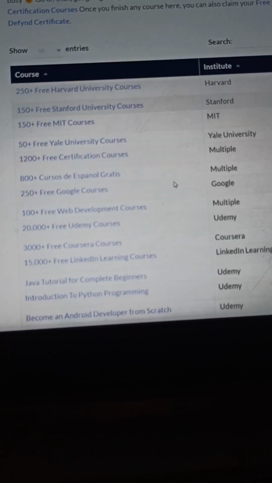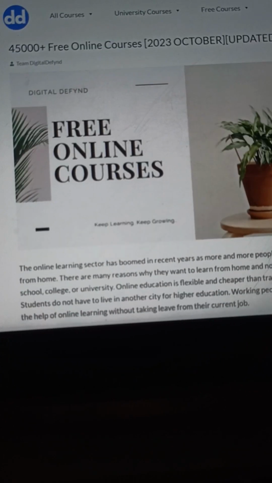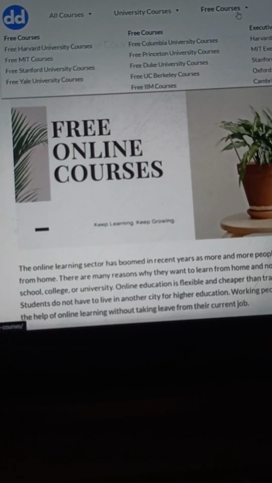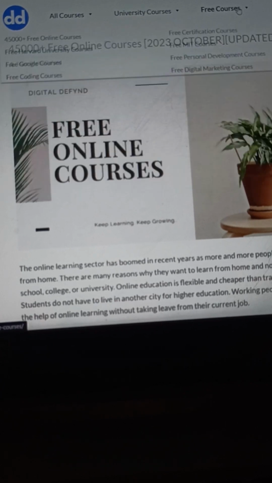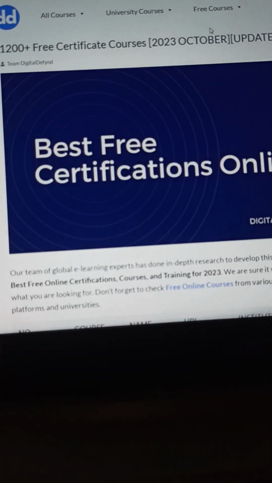Or just come here again, or you want to learn data science, right? Data science. So see the first option, introduction to data science using Python. And you can even get certification courses here too. Like we will come here to the free courses. Here is an option, free certification courses, right?